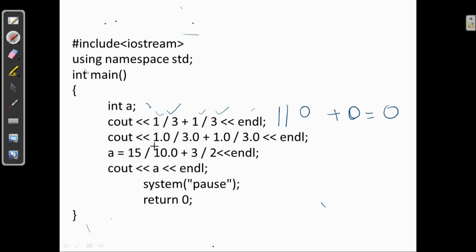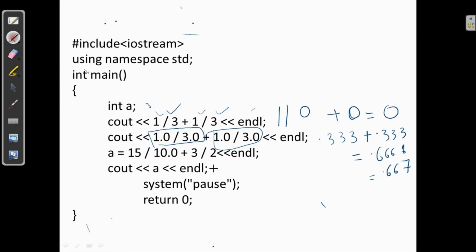Now here 1 upon 3.0. So both 1 and 3 are floating point numbers, so it will do floating point division, real number division. So it will be 0.333, 1 upon 3, then plus 0.333. So the output will be something like 0.6666, or otherwise it will give you 0.667.